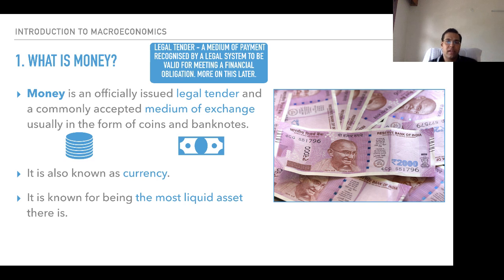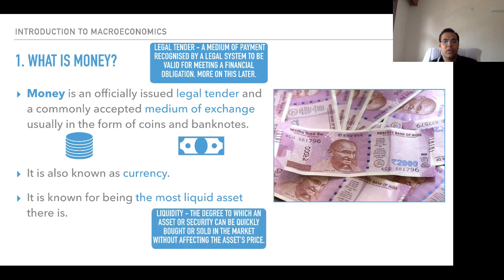Anything which is declared as legal tender by the state, by the authority, by the government, by whatever name you may call it, if it has been declared as legally acceptable, then that is considered to be a legal tender.